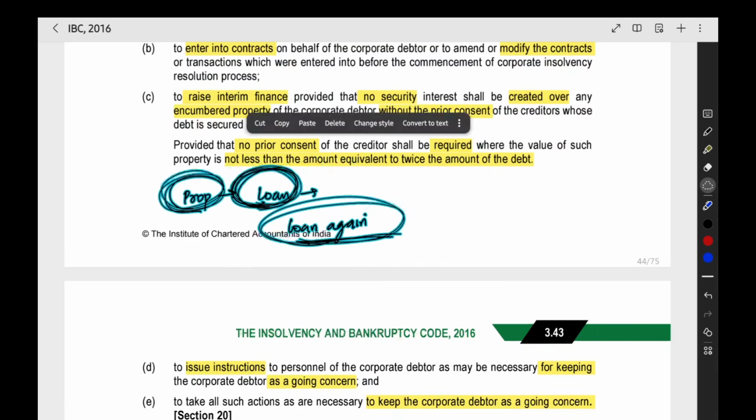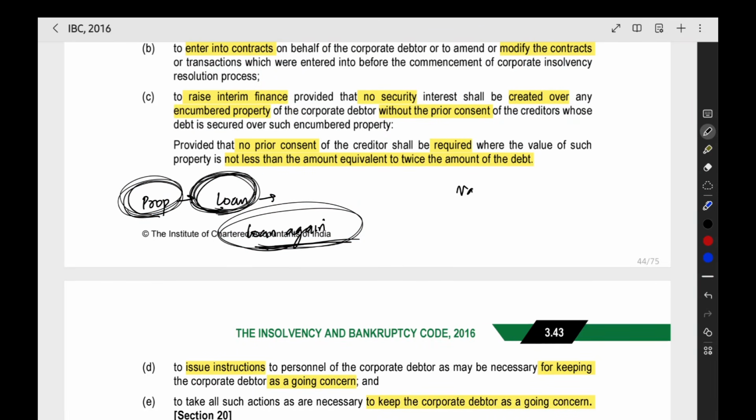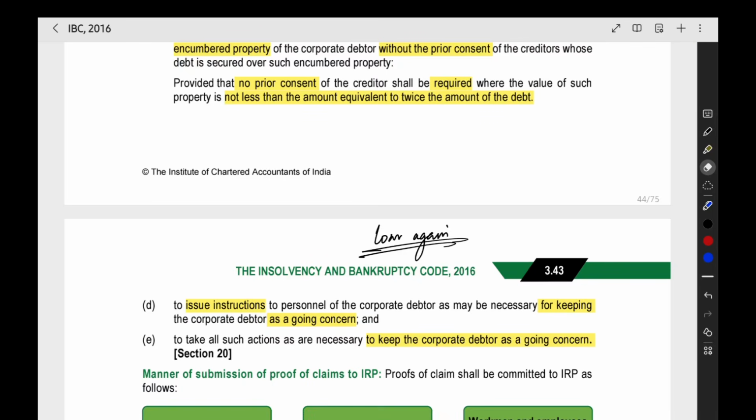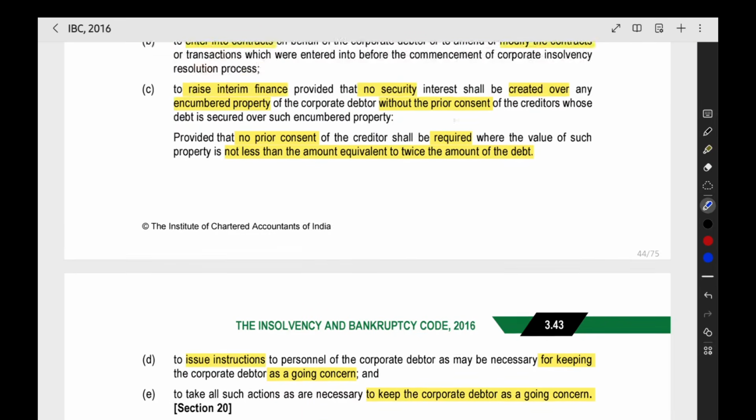And in one case, you need not get the permission. What is the case? When the value of the property is more than 2 times the debt. Like for example, the value of the property is 10 crore. Then the debt, the loan which they got previously, that is only some 4 crore. Then 2 times the debt, you will get 8 crore. The property value is more than 2 times the debt value. Then no need to get the permission. You can easily get the loan again without getting the permission of the previous creditor. So when a property is already encumbered, then you cannot use the same property. If you want to use the same property, you have to get the consent of the previous creditor. In one case, consent is also not required, where value is more than 2 into debt.